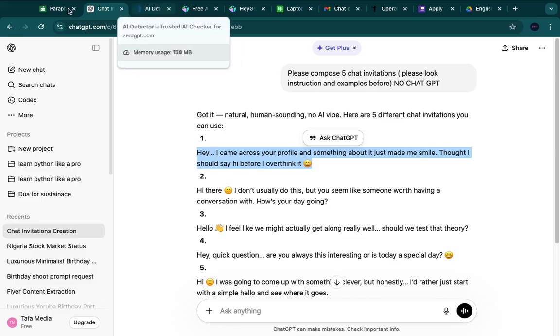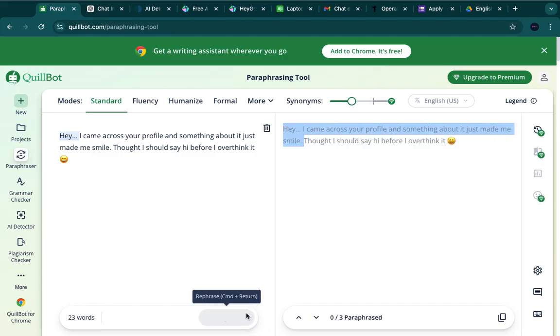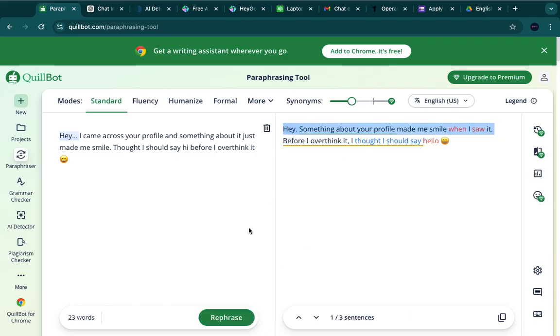You go to paraphrase. Can you see qbot.com? When you go to qbot.com, you paste it here. Can you see? I pasted it here. Then I click on paraphrase. Can you see the new text? I can still click on rephrase again. If I click on rephrase, can you see? It has rephrased this.